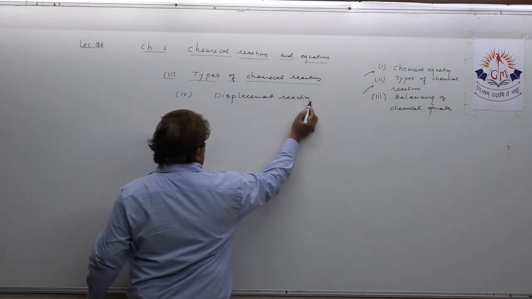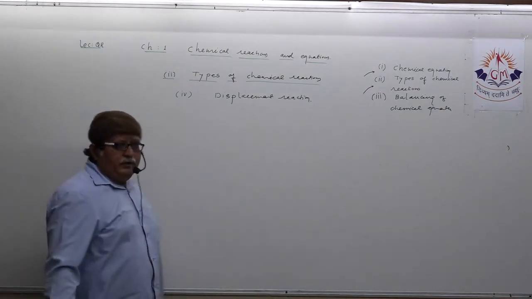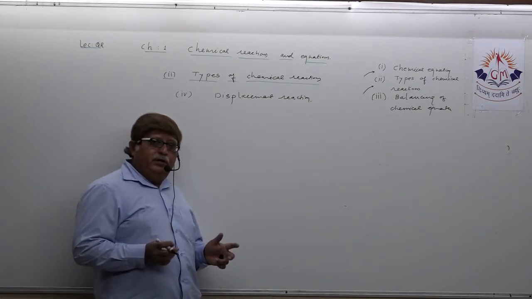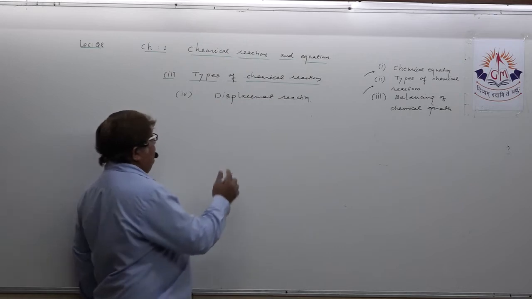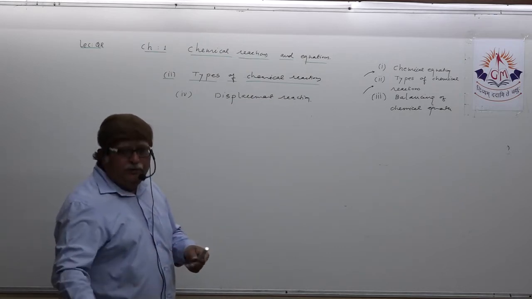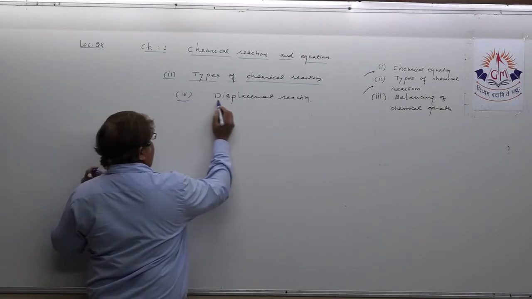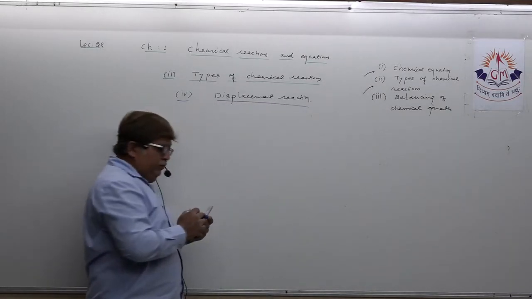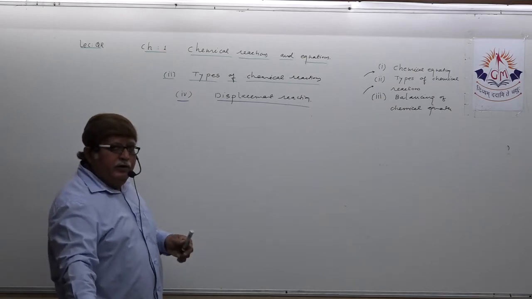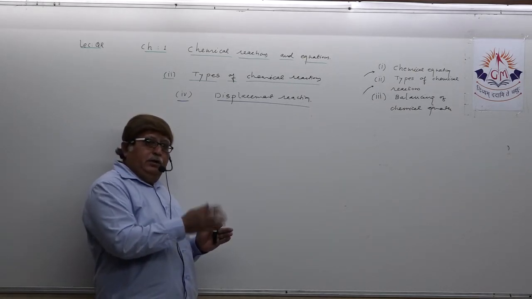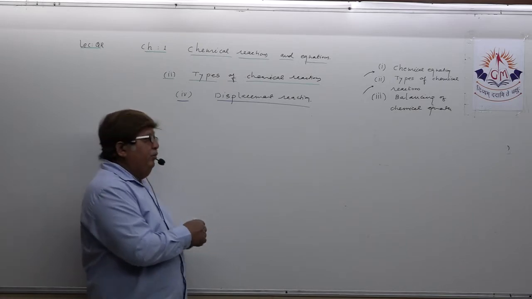In the textbook it has been given in the form of an activity. Here we are just expressing the same in short. Understand what is actually a displacement reaction? As you all know, displacement reaction takes place only when you are reacting one metallic compound with another more reactive metal.